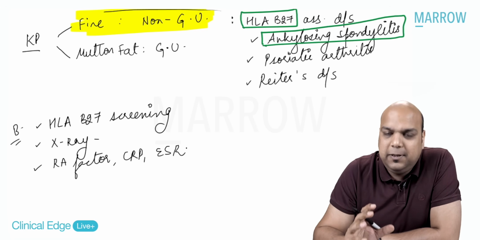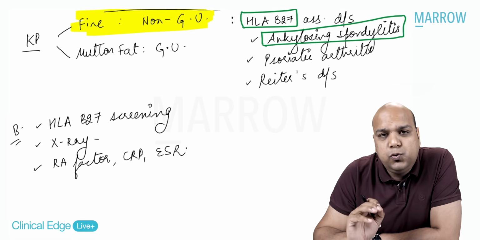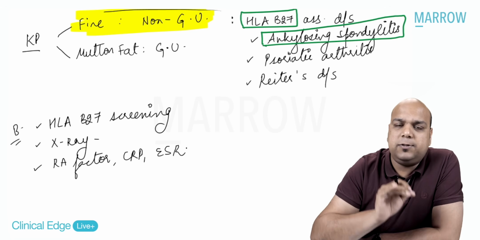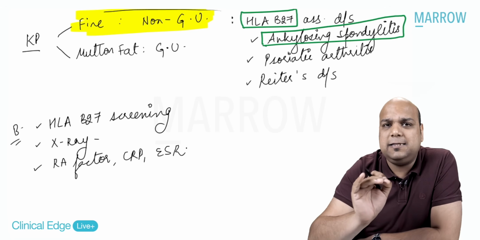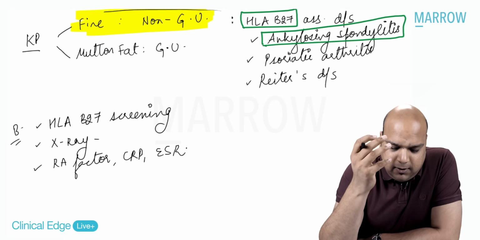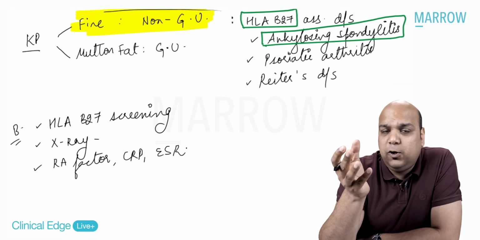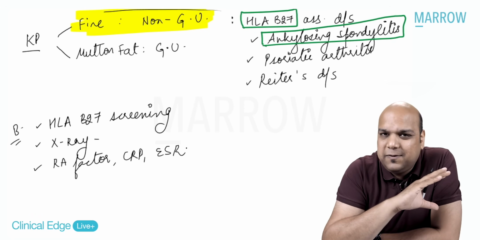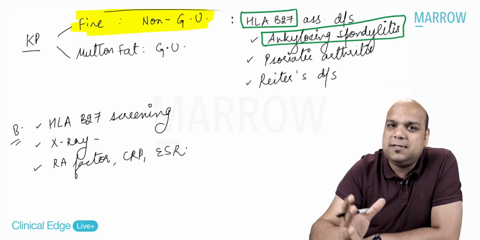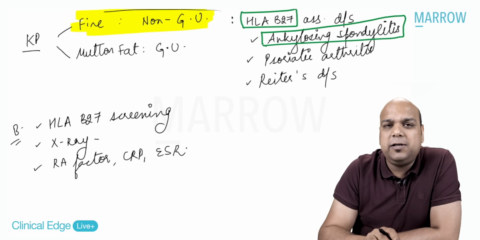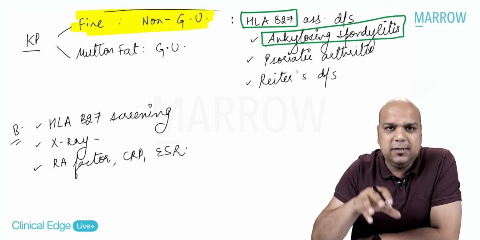These are the systemic investigations we usually do as first line to find out the diagnosis of ankylosing spondylitis related HLA-B27. Obviously, there can be other causes of fine keratic precipitates, non-granulomatous uveitis, like Behçet's disease. But then Behçet's disease presents with a whole different proposition systemically, so I am going to look at those signs systemically. Nothing like that is mentioned in the question. So based on the question, this is what I'm thinking.